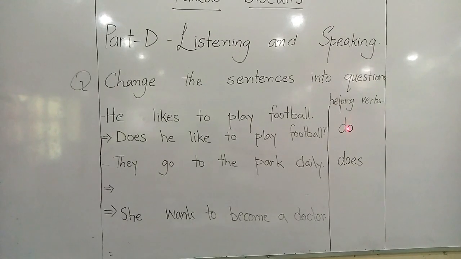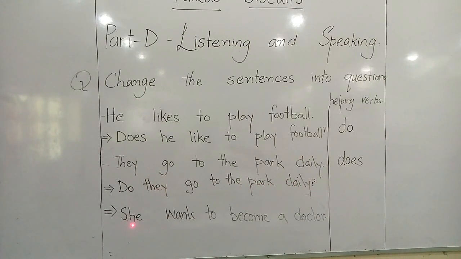This is our helping verb and we will take it to the first position. So: do they go to the park daily?